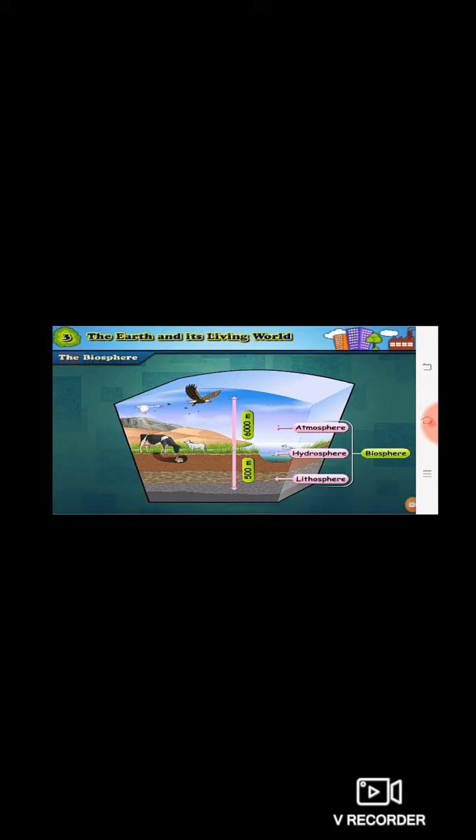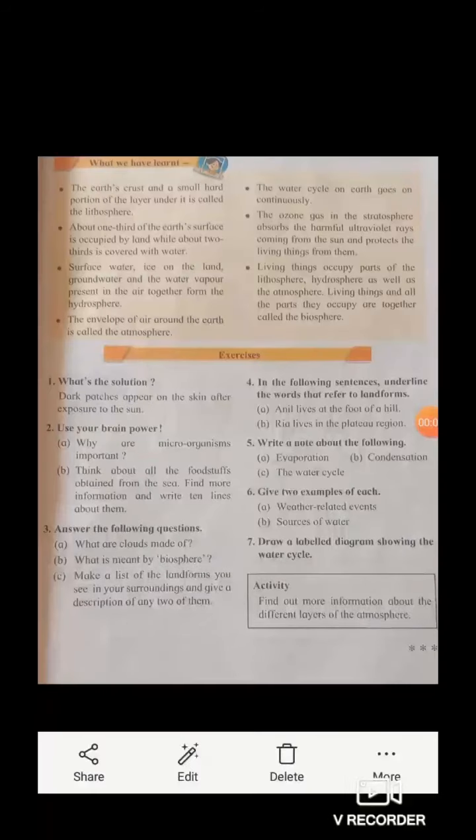So here we have finished the lesson, and we'll go to the last point, that is, always remember. What we have learned is that plants, animals, microorganisms are dependent on each other and also on the sphere in which they are. So the biosphere is where they take birth, live and die.